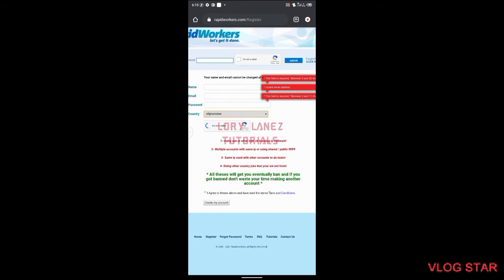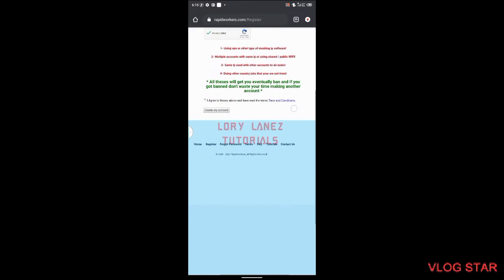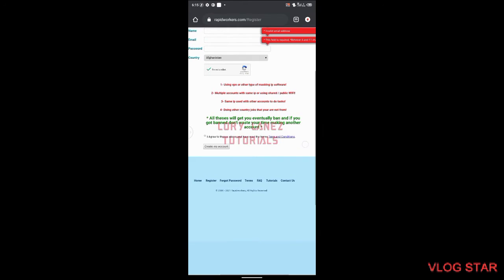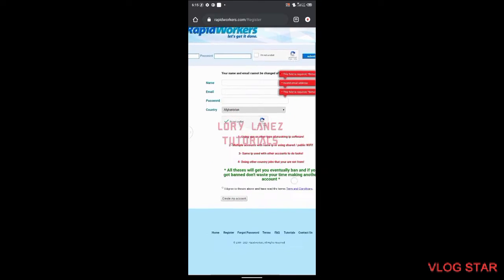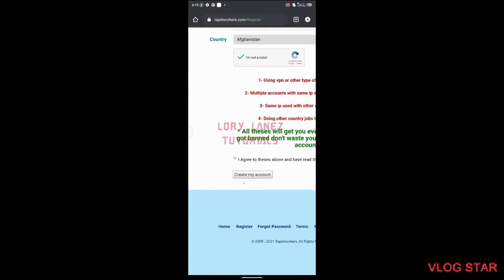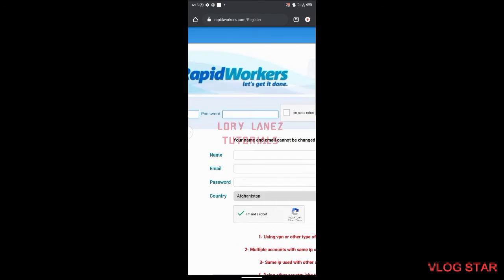When you click I'm not a robot, it will bring out where you are asked to select a few things to show that you are a human being and not a robot. Once you're approved, you click agree to the above and have read the terms and conditions. Then once you are done with all those things, click and your account will be created instantly.